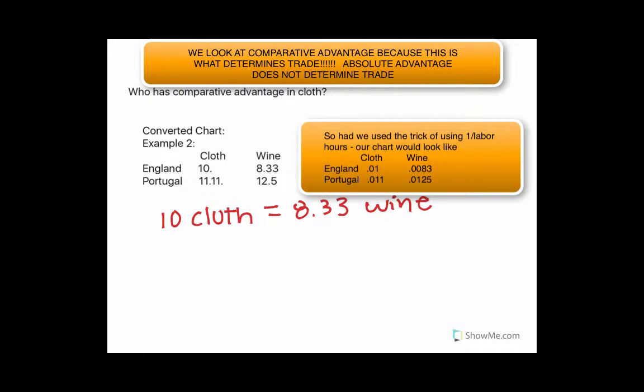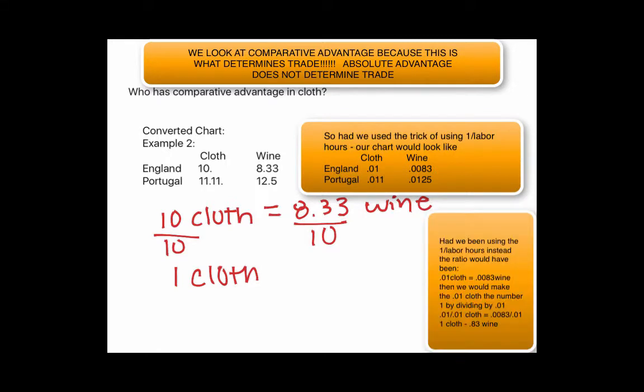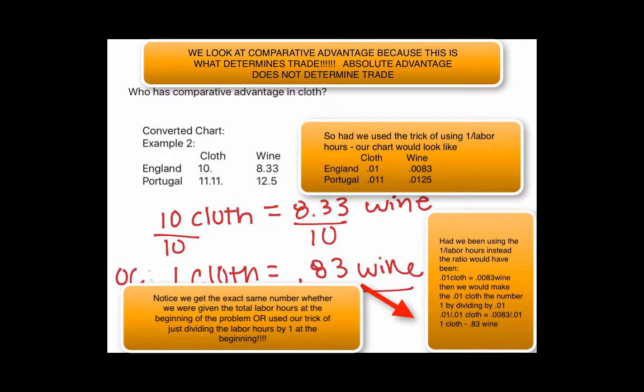So we set these numbers equal because they can spend their time doing either, and this is how the country values them. So if we were to ask ourselves what the opportunity cost is of one cloth in terms of wine, we're going to divide both sides by 10 in order to get one cloth, right? 10 divided by 10 is 1. 8.33 divided by 10 is a little bit more difficult, but it gets us 0.83 wine. So England's opportunity cost of producing one cloth is 0.83 wine. I'm going to label this as opportunity cost.